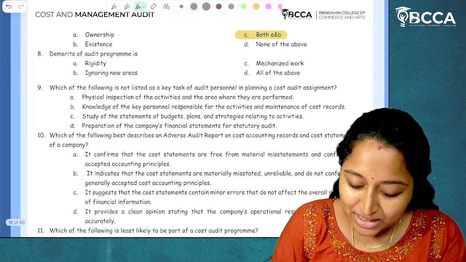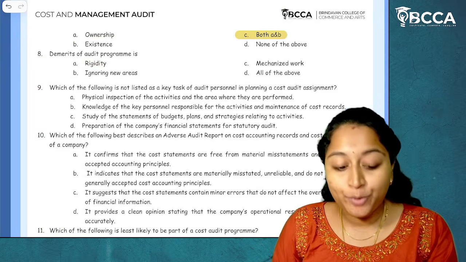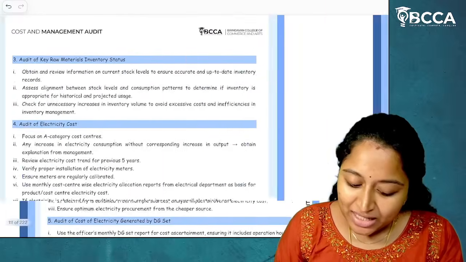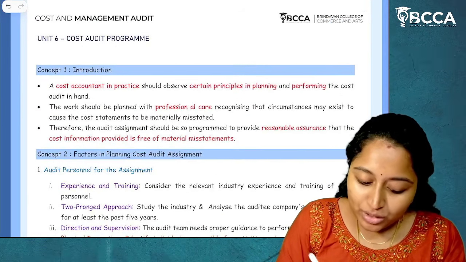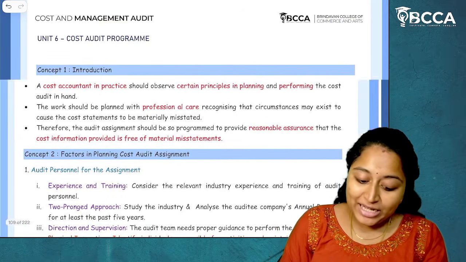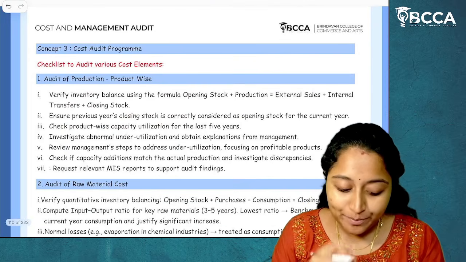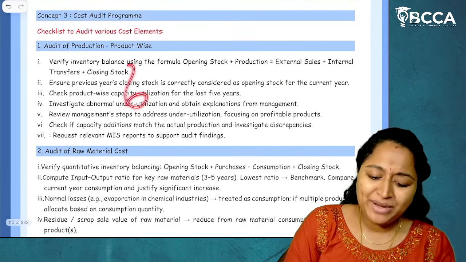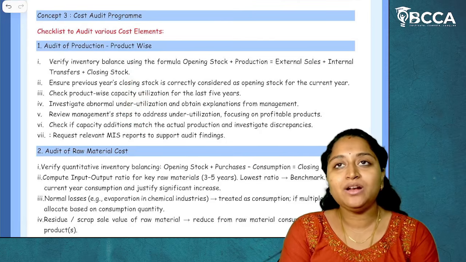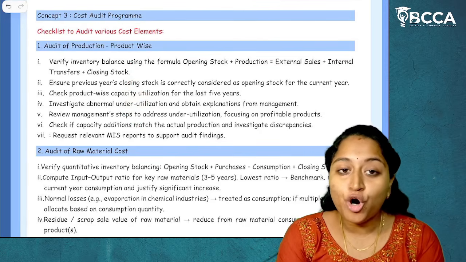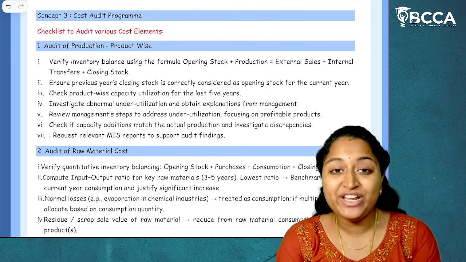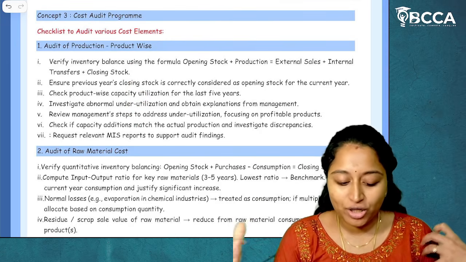Then moving on to the next. Demerits of audit program. Now what does audit program mean? This is the cost audit program which we have for unit 6. If you take the cost audit program, it tells about the entire planning of what should be done, how it should be done, and what all analysis should be done in each and every cost element of the organization.